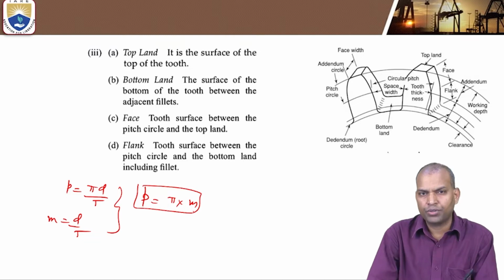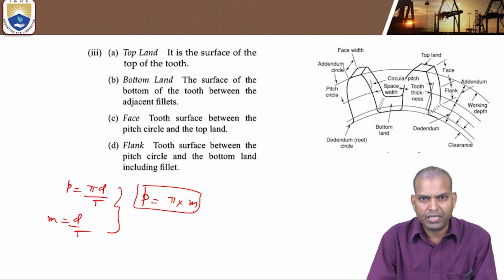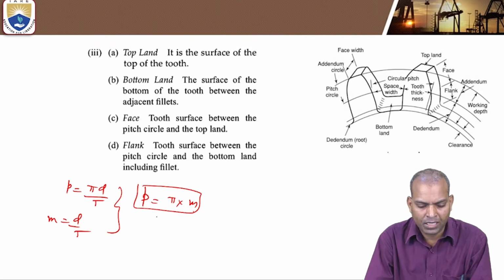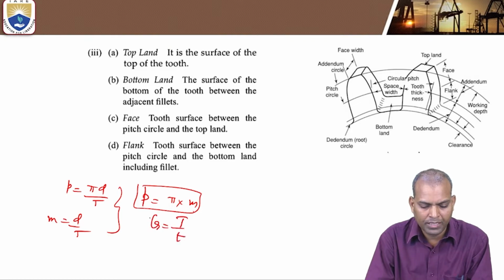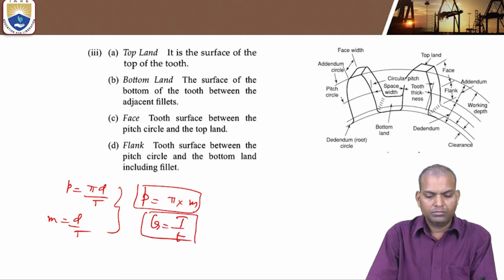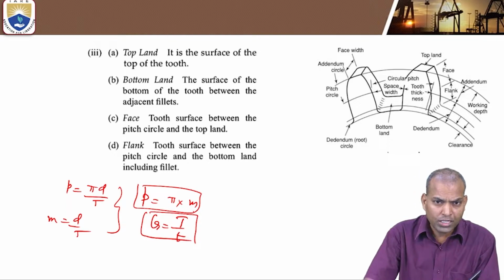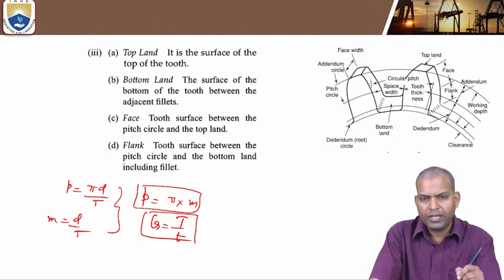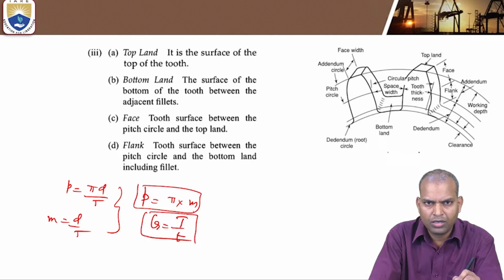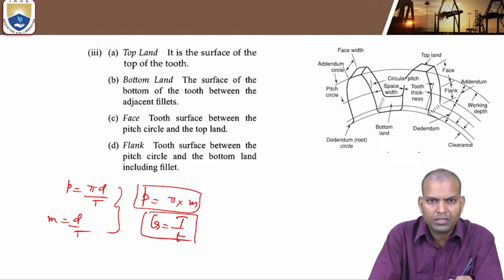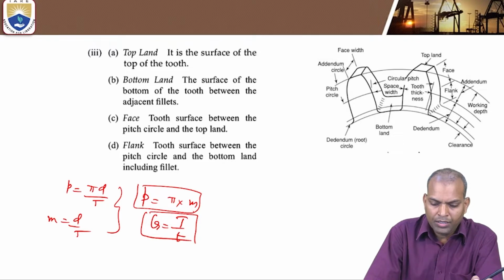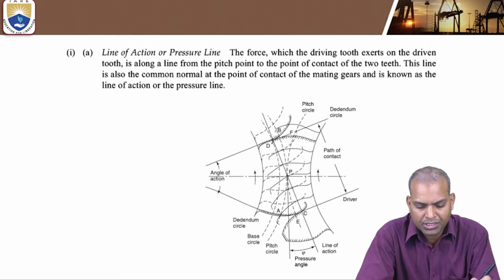What is the gear ratio? It is the ratio of number of teeth of gear to the number of teeth of pinion. That is gear ratio, capital G equal to capital T by small t. And what is velocity ratio? The velocity ratio is the ratio of the speed of follower to the speed of driver.